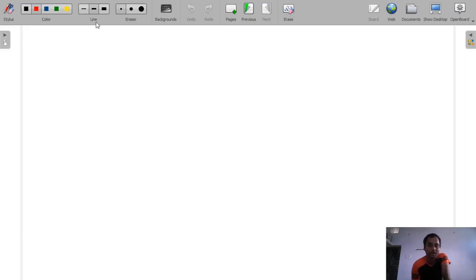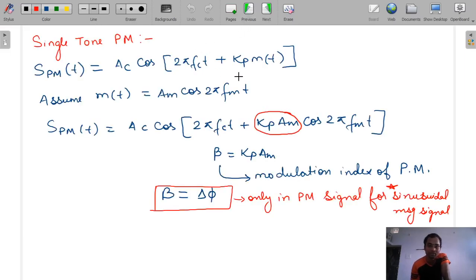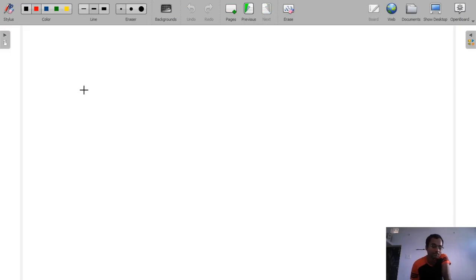We know how to write the PM equation. We will write here m(t), whatever it is, like sinusoidal or triangular or rectangular, and then we will find this magnitude, and this is our beta, and the maximum value of Kp m(t) is del phi, that is the maximum phase deviation. So if some new kind of signal comes, then we will derive every time.